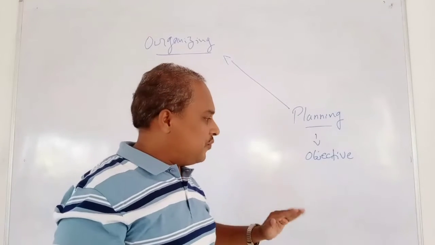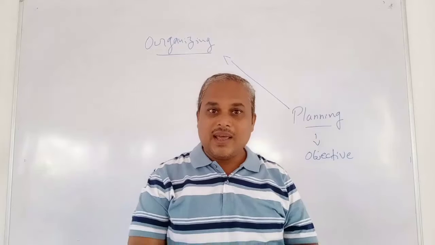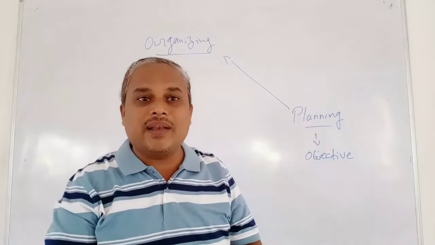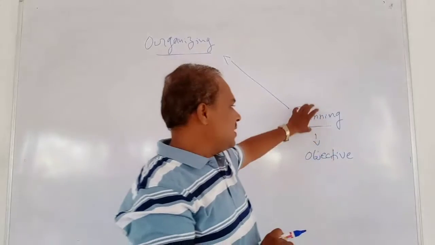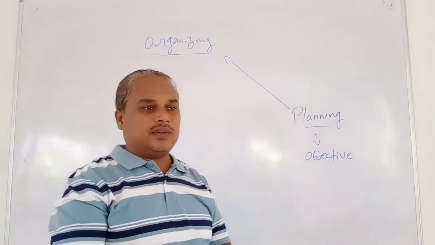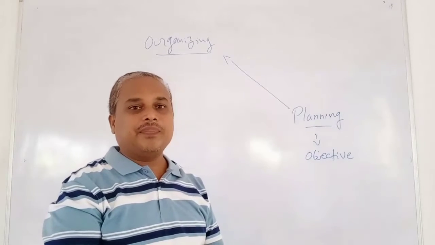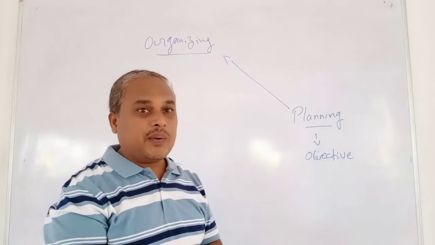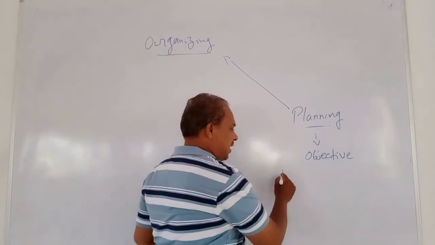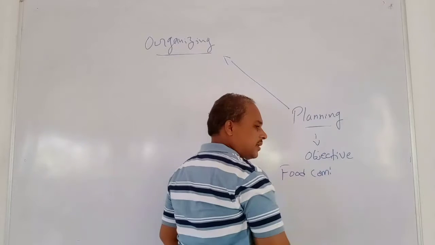Before we start our work, we first have to identify what activities are involved in our work. Say for example, taking your college function, you have the plan of a function, and now you have to identify the activities. You will have to have a food committee, right?